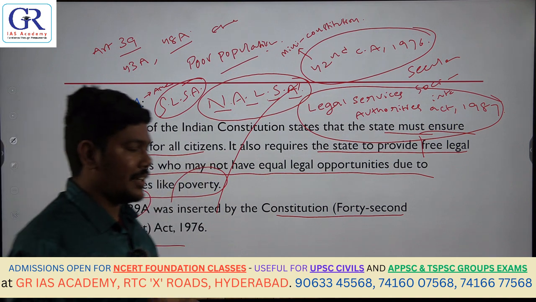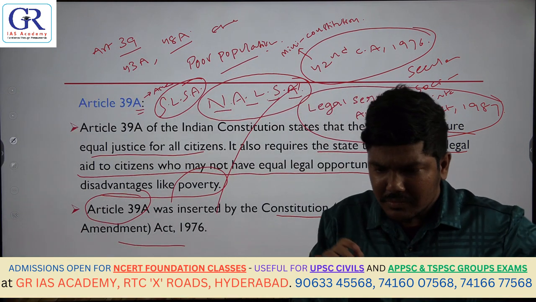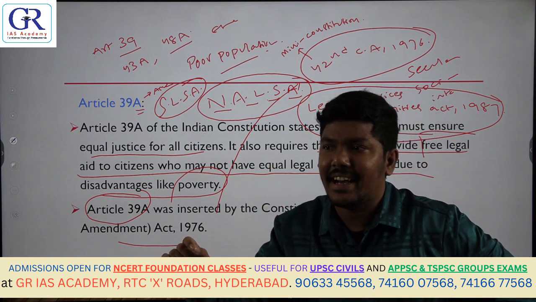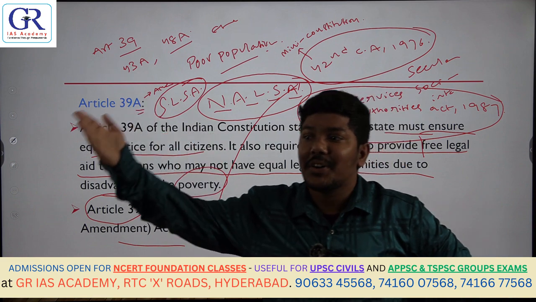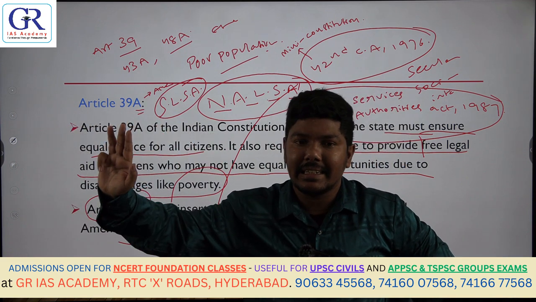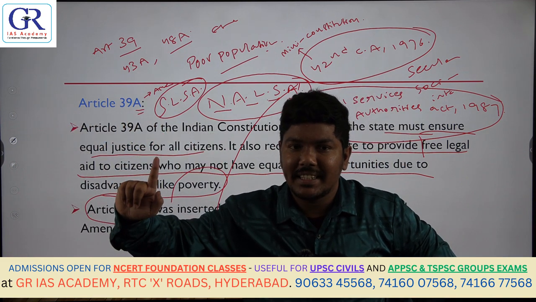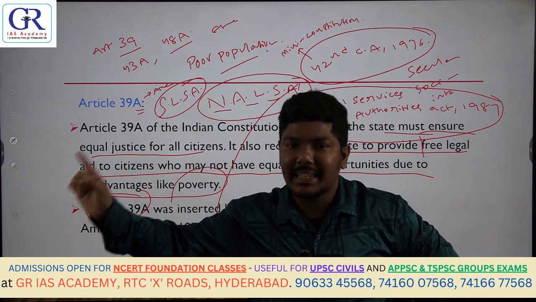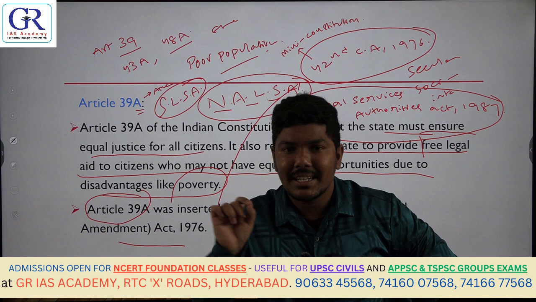So what they will ask you in this context is: in order to implement which provision of the Constitution of India was the National Legal Services Authority established? A. Article 39, 39A, 43A, 48A. The answer is 39A, to implement 39A. Or they may also ask you like this.